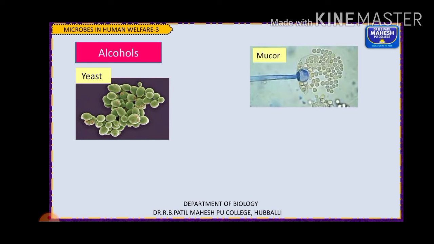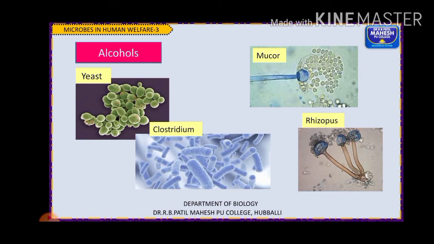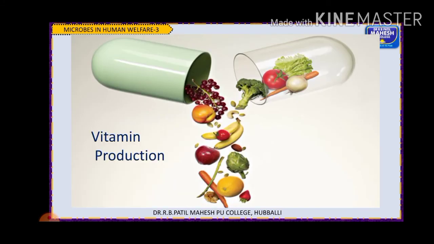Then different alcohols are also prepared, such as ethanol, methanol, propanol and butanol. These are all alcohols that can be produced commercially by the fermentation activity of certain fungi, such as yeast, Mucor, Rhizopus, and certain bacteria like Clostridium. All these alcohols are important as industrial solvents.